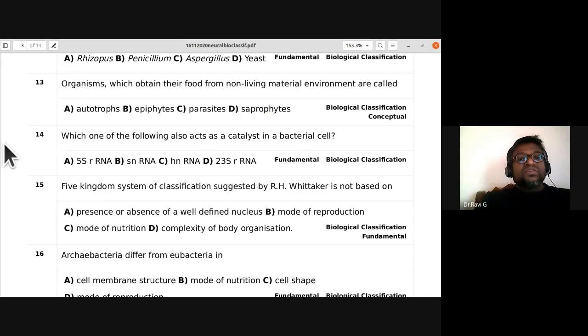Okay. So which one of the following also acts as a catalyst in a bacterial cell? This has not been discussed in our class, but for general knowledge, you just know that what acts as a catalyst in a bacterial cell is 23S rRNA, that is ribosomal RNA. 14th one, D is the answer.